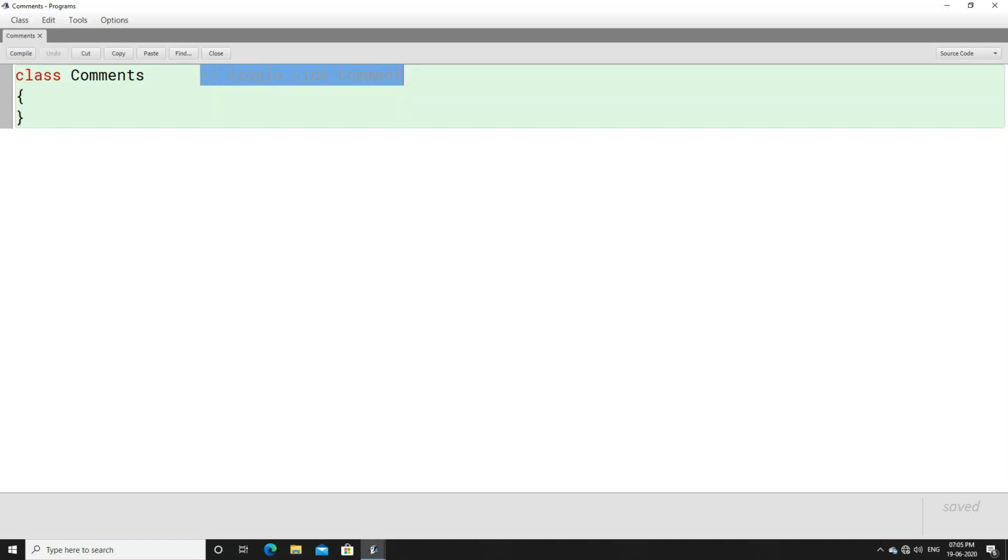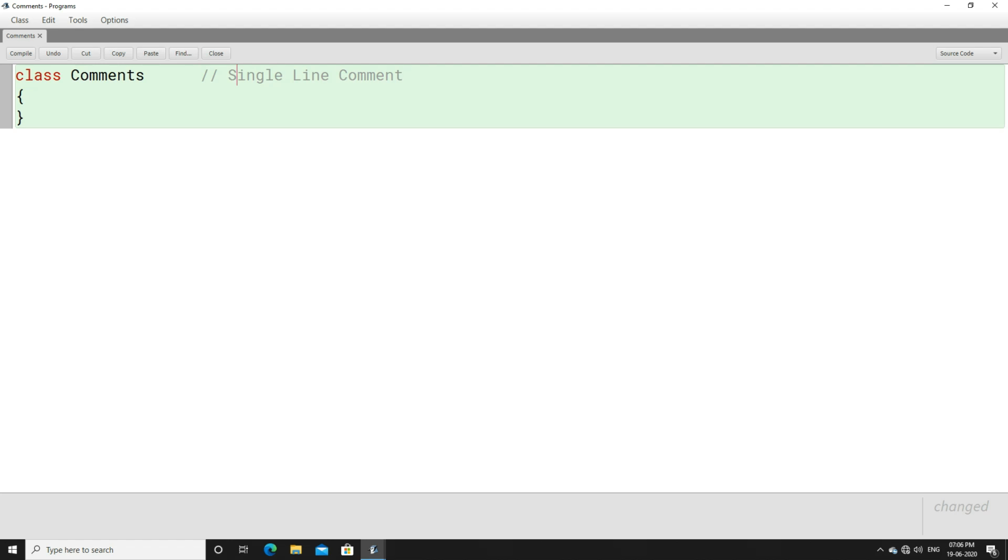This is called a single line comment. Why is it called a single line comment? Because whenever you use two forward slashes, remember you have to use two forward slashes, this is called a forward slash, and this is called a backward slash. Why do we use a backward slash? To represent an escape sequence. But here we don't have to represent an escape sequence, so this is a forward slash. Whenever you use two forward slashes, this is called a single line comment. Single line comment means you can only write a comment in a single line. Whenever you use forward slashes, whatever you write after that in a single line becomes a comment.